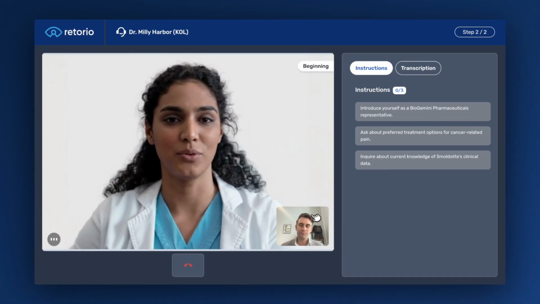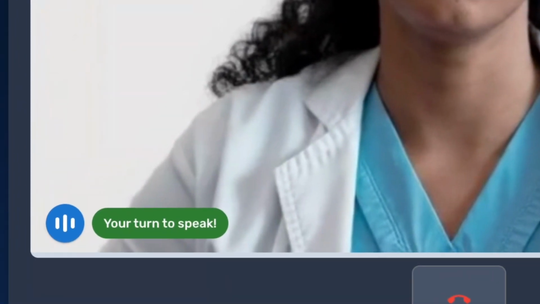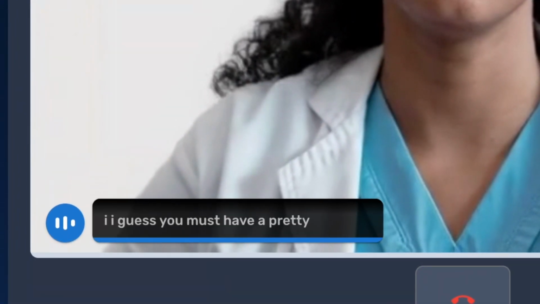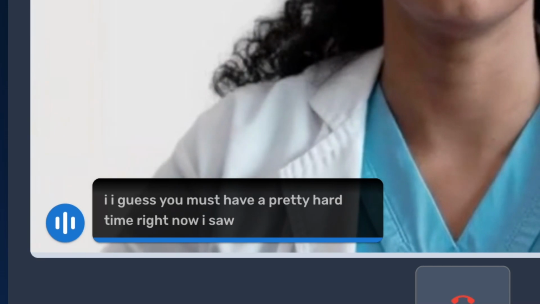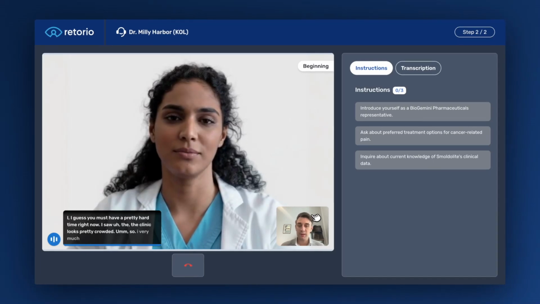And the best part, the dialogue is completely dynamic. The virtual doctor responds just like a real one would, with all the boundaries we've just set for this specific scenario. After I connected with the doctor and qualified her pains and needs, I will try to position myself as a trusted advisor who has the required clinical knowledge. Let's listen in for a bit.